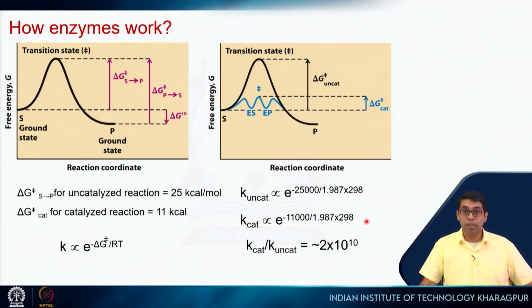So, how big is this number? If my catalyzed reaction happens within a second, it means my uncatalyzed reaction would actually take 650 years to reach equilibrium. So, something that would take 650 years will be done within a second if the rate enhancement is this, or in other words, if my transition state is stabilized by 14 kcals per mole. So, there should be kcals per mole here.